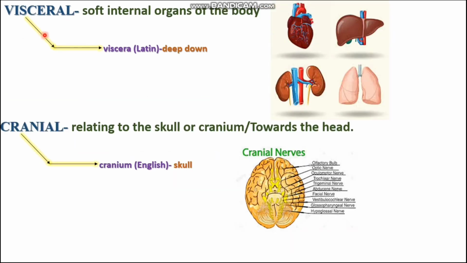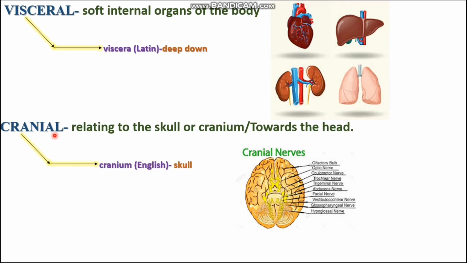The next biological term we are going to discuss is visceral. The word visceral refers to the soft internal organs of the body. It is derived from the Latin word viscera, which means deep down, which signifies the organs present deep inside the body. For example, heart, liver, kidney, lungs, etc.